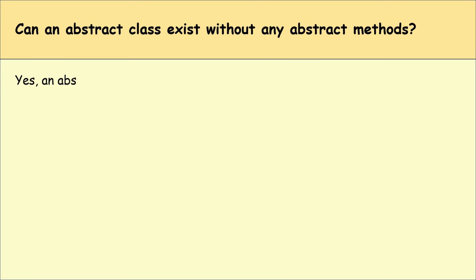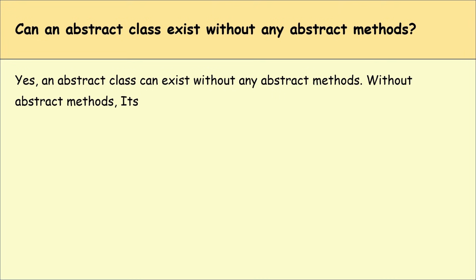Can a class exist without any abstract methods? Yes, an abstract class can exist without any abstract methods. Without abstract methods, it's made only for inheritance.